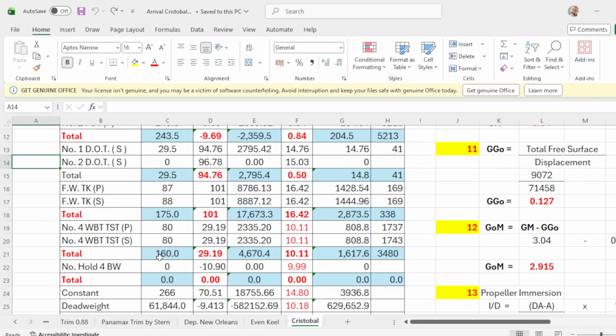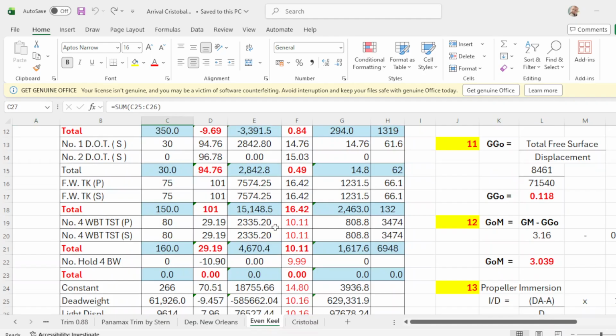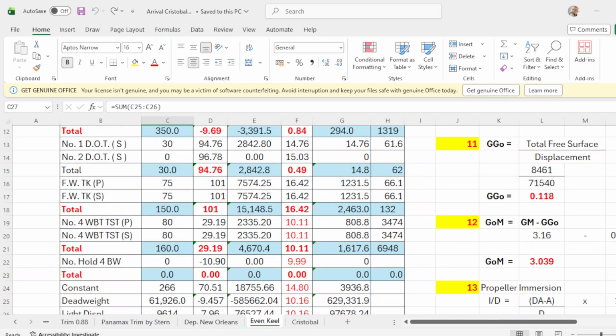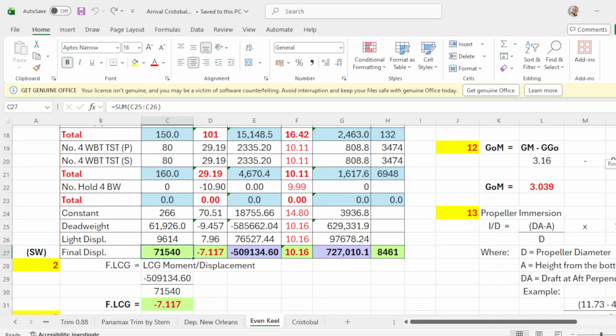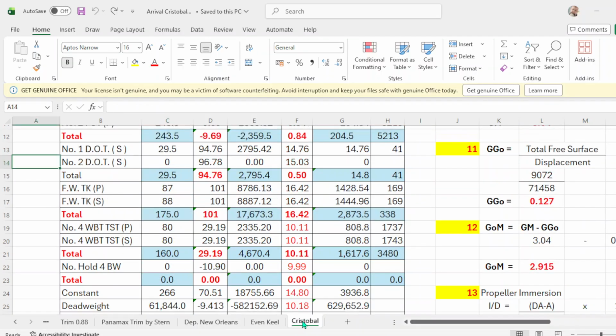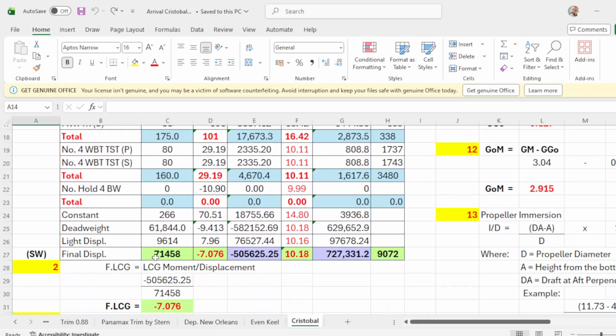Then we go to the ballast. Ballast in New Orleans is 160, and ballast on arrival in Cristobal is 160, the same. Take note that the total displacement on departure in New Orleans is 71540, and in Cristobal, the arrival displacement is 71458.